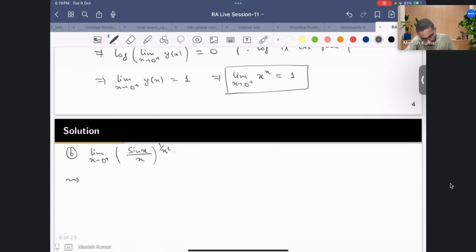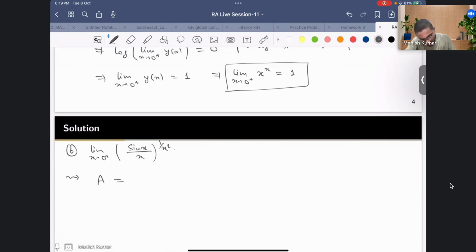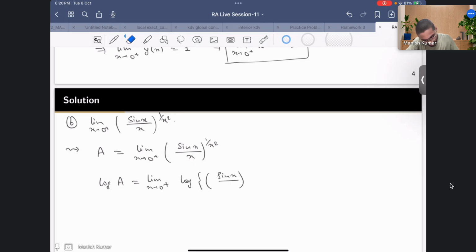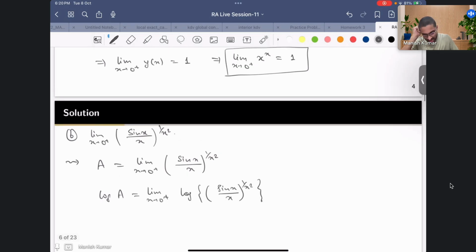Here I'll try to write it more loosely. Suppose this limit is a, the limit of (sine of x upon x) to the power 1 by x square. Now I'll just take log. So log of a would be the limit x going to 0 plus. Since log is continuous, I can write this as the limit x going to 0 plus of log of (sin x by x) to the power 1 by x square.